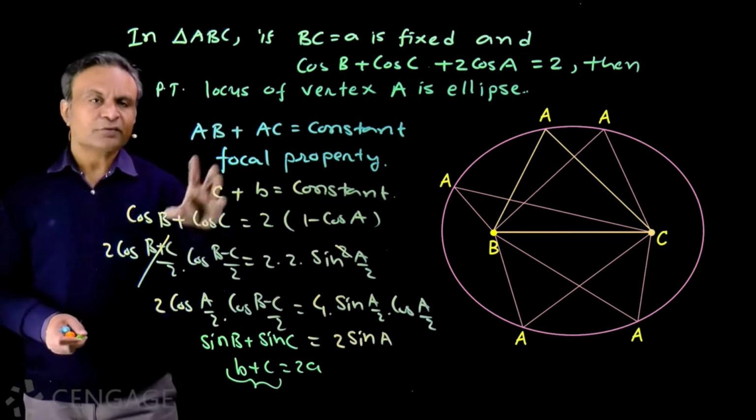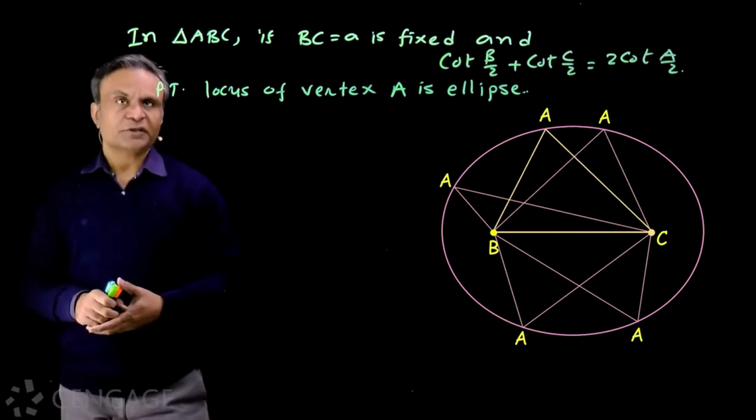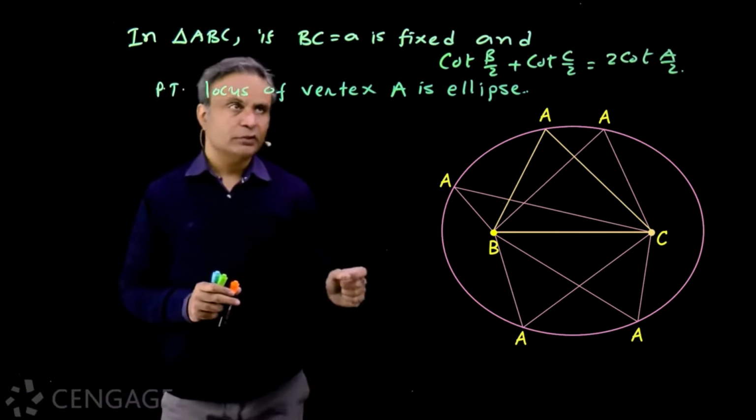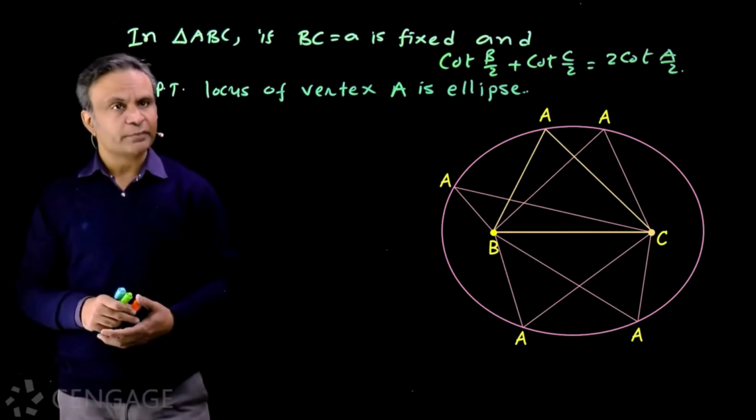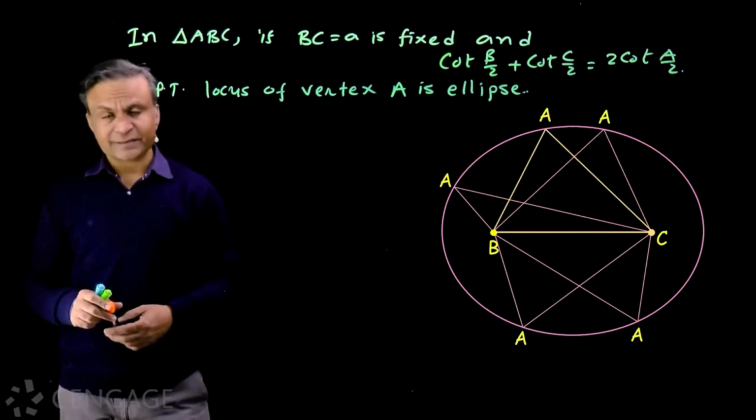Okay. Let's take one more question in this. We have this question now. In triangle ABC, if BC is equal to a is fixed and cot B by 2 plus cot C by 2 is equal to 2 cot A by 2, then prove that locus of vertex A is ellipse.